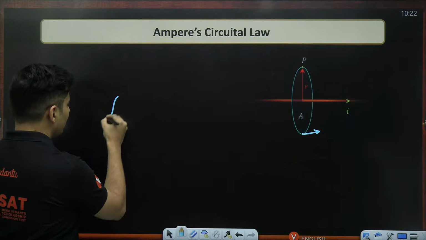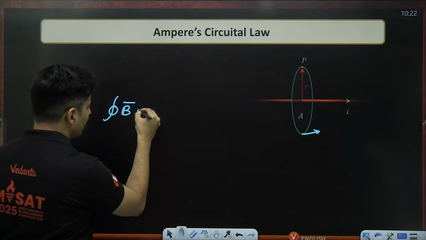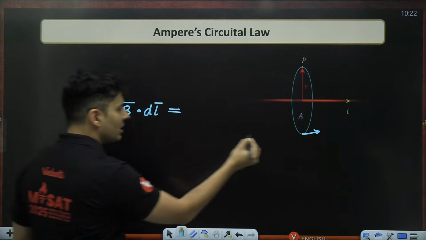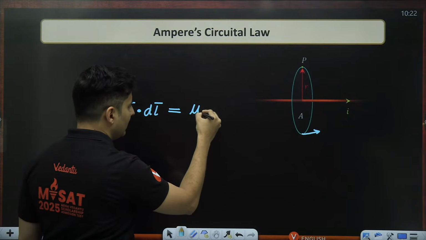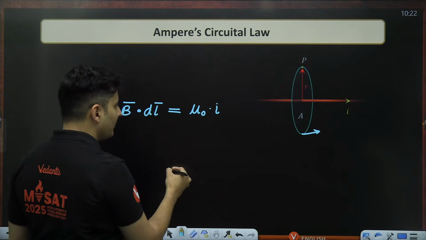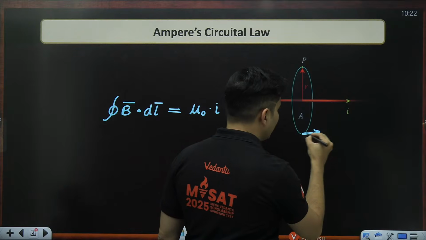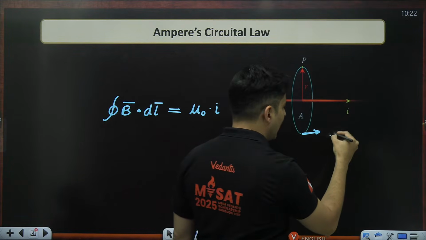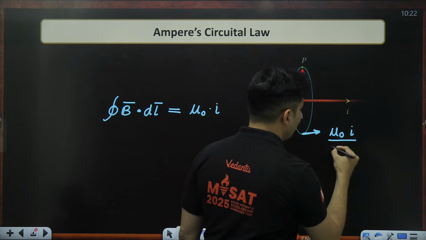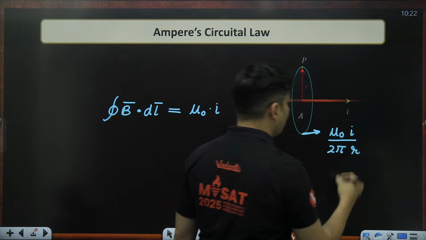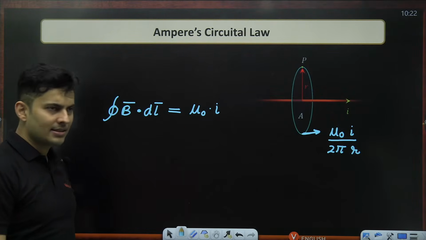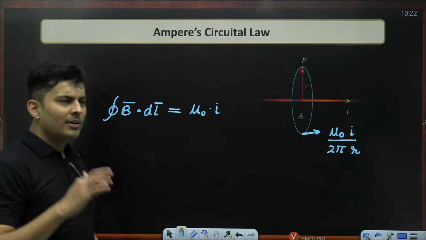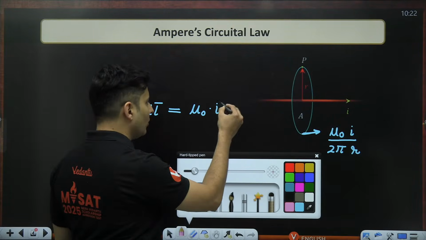Ampere's law says that you can take the magnetic field dotted with the path length vector and integrate over the entire path, and that will be mu naught multiplied by the current inside. Using this, you get the magnetic field at any location away from that wire as mu naught times the current divided by 2 pi r. This is what you get using Ampere's law. Very simple and straightforward.